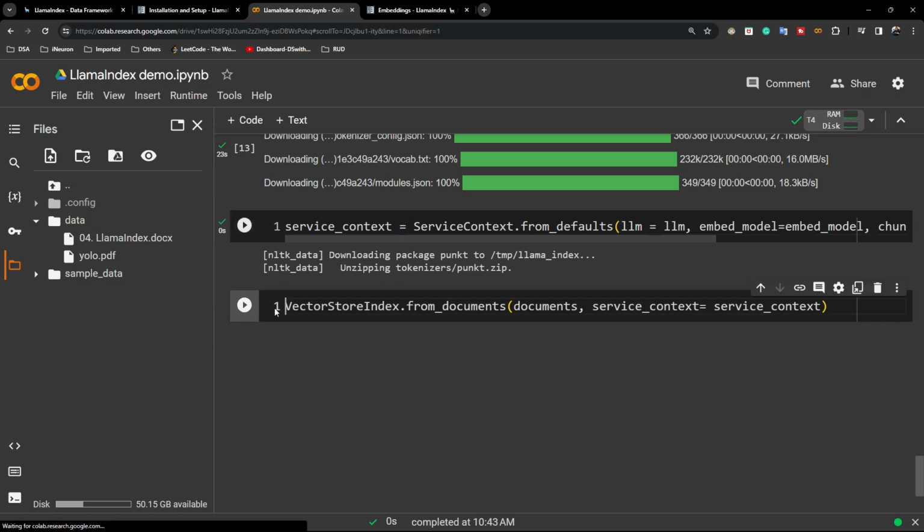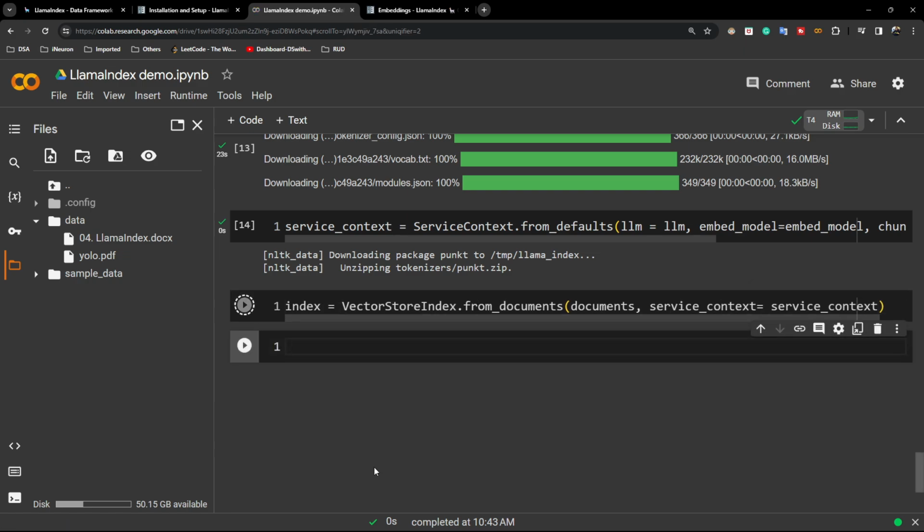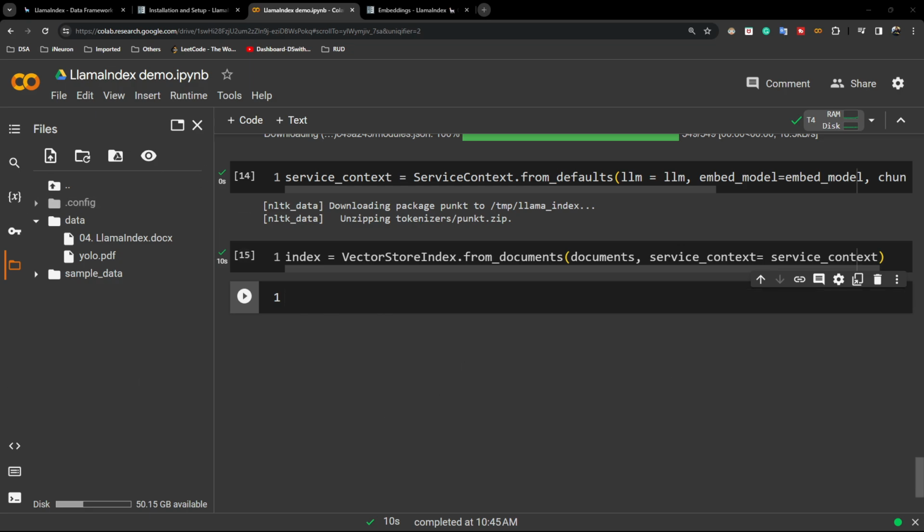Now I will get something called an index here. In LlamaIndex, the vectors you get, we call them an index. So this is my index. Now let me convert them. It is taking some time because it is taking all the documents, converting them to chunks, and converting them to vectors. Okay, now we have successfully converted them.